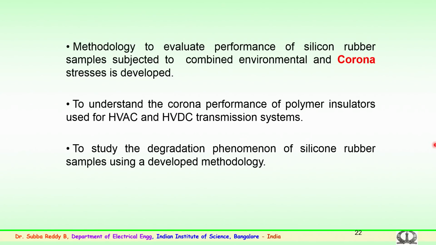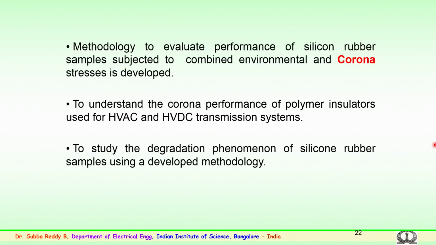To simulate these conditions, the corona needles are properly designed and this corona is generated and impinged on the sample simultaneously with the combined effect of the environmental conditions.